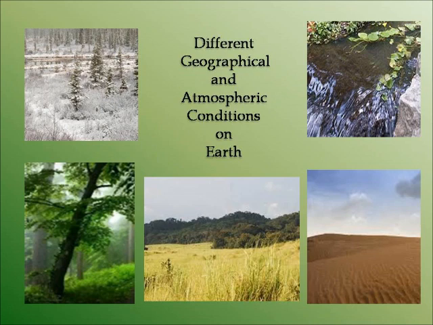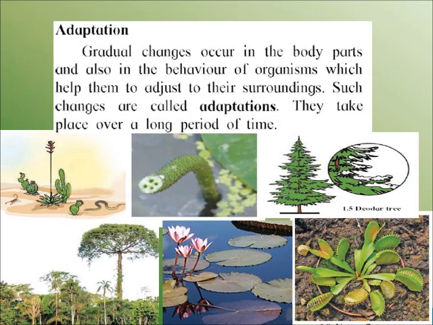How is that possible? If we observe, we find that all the plants and animals are not the same in all these conditions. The changes occur in their body parts so that they can survive and grow in that particular condition. These changes are called adaptation.